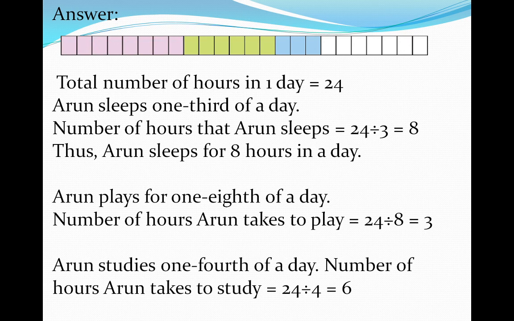If we find out the 1/8 part of a day, here we have to divide the total number of hours by 8. And if we want to find out the 1/4 of a day, here we have to divide 24 hours by 4. So here we will get the answers for the total number of hours used by Arun for sleeping, for playing and for studying.